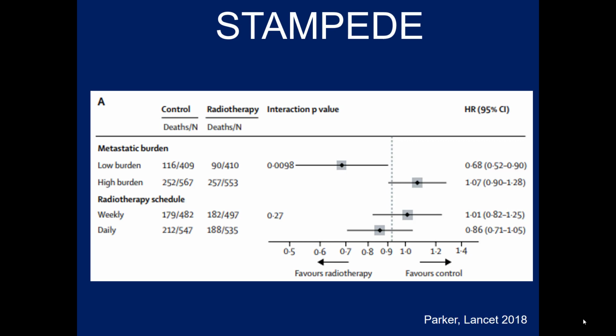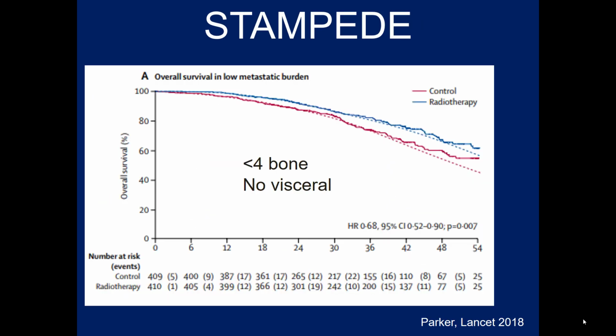The reason that we now have a p-value is probably related to the fact that we have more events and therefore more power. If you look at the low metastatic burden subgroup and overall survival, radiotherapy seemed to improve overall survival. Low metastatic burden in this setting was less than 4 bone metastasis with no evidence of visceral metastases.